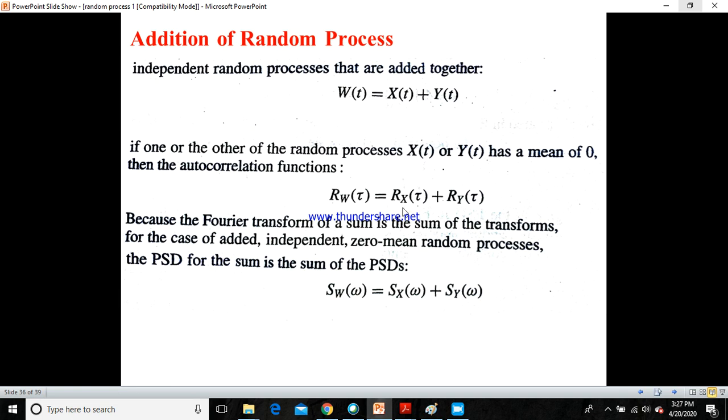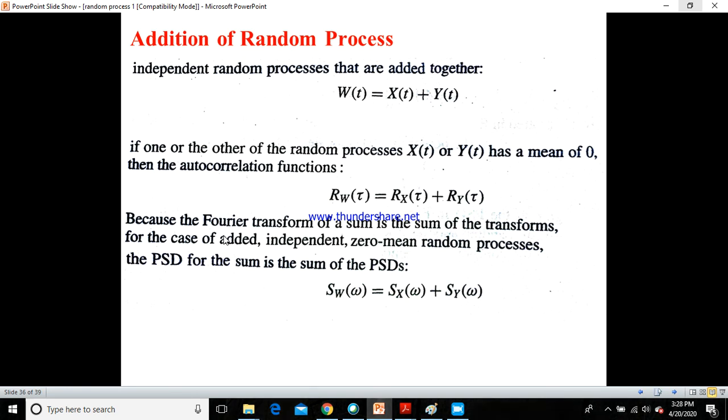So addition of random processes, in terms of power spectral density, if you take. Earlier we have seen that for independent random processes, adding two different random processes gives W of t equals X of t plus Y of t. Similarly, we have also seen that if the mean of either X or Y is equal to 0, if mu x or mu y equals 0, then the autocorrelation function of the summation would be equal to the summation of the autocorrelation functions of X and Y. So here, because the Fourier transform of a sum is the sum of transforms for the case of addition, the Fourier transform is again the sum of transforms that we get.